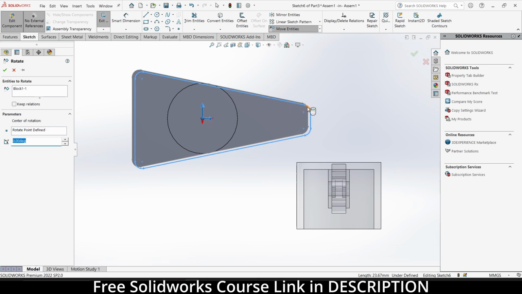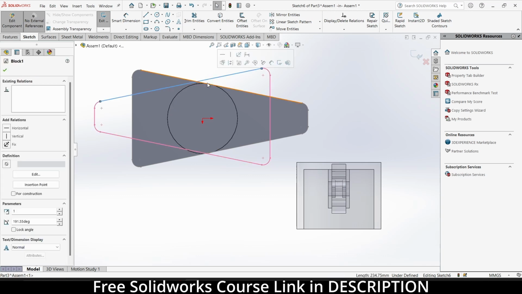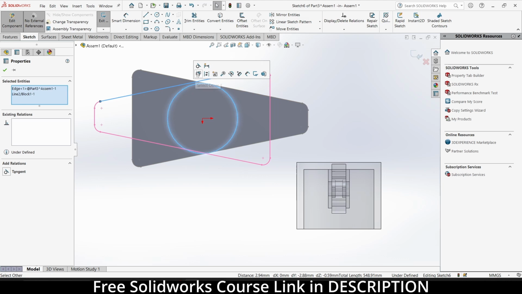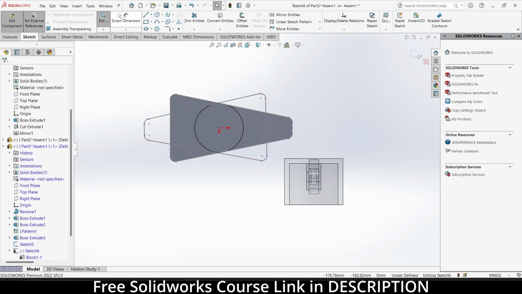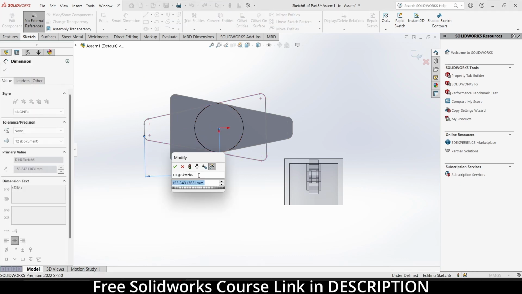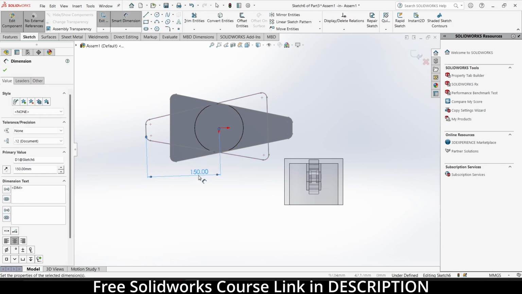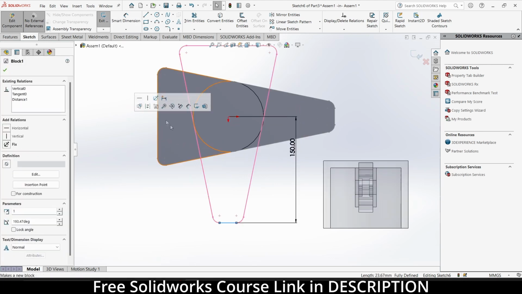I guess this point. This is fine. Select this by pressing Control. Select this tangent. Make it 150. Select this line, make it, press Ctrl Z.